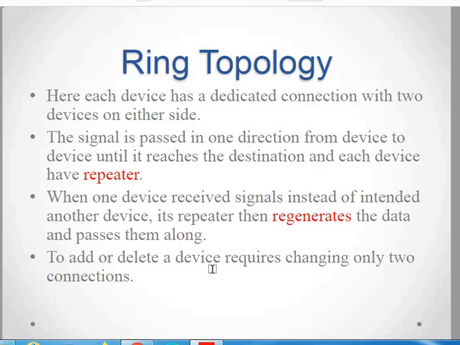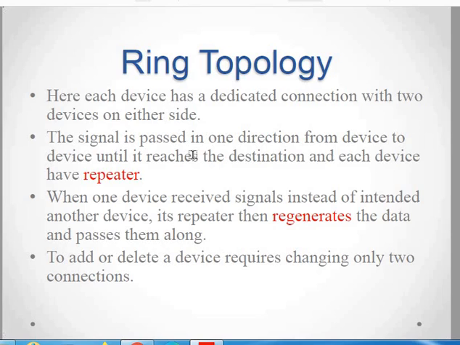A signal moves in only one direction until it reaches the destination, and the other devices for which the information is not meant simply act as repeaters, regenerating the information and passing it to the next one.